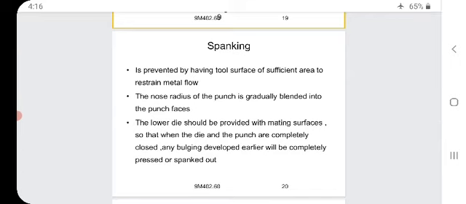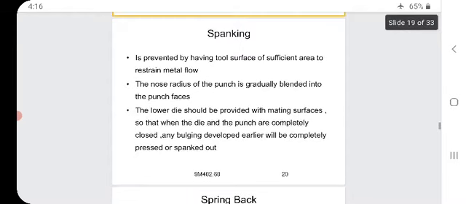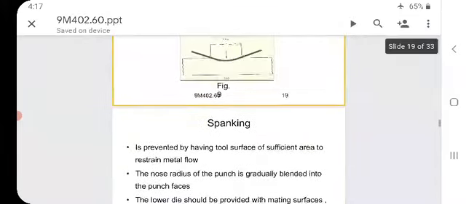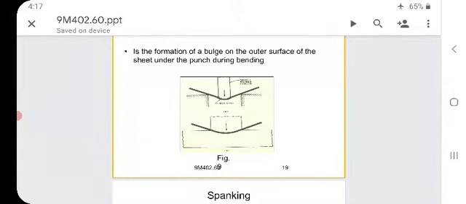It is prevented by having a tool surface of sufficient area to restrain metal flow. The nose radius of the punch is gradually blended into the punch faces. The lower die should be provided with a mating surface so that when the die and the punch are completely closed, any bulging developed earlier will be completely squeezed or spanked out. See in the figure, bulging. If you apply the load correctly, the bulge will get out and it will result in spanking.